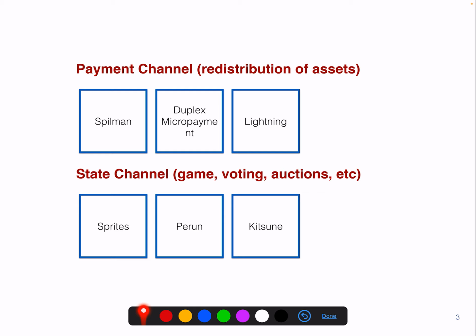So the first payment channel that was proposed is by Spillman et al. And then duplex micropayment channels followed up, and then Lightning came about. In the state channels, I can recommend you look at the Sprites paper, the Broom paper, or for example, Kitsune.